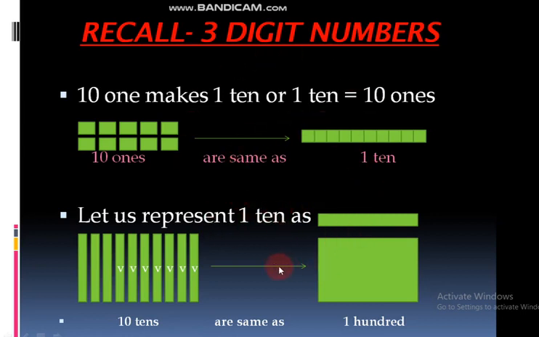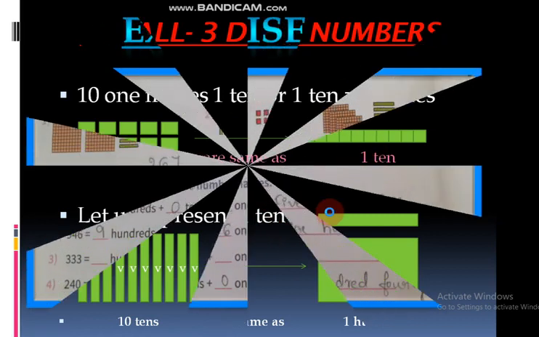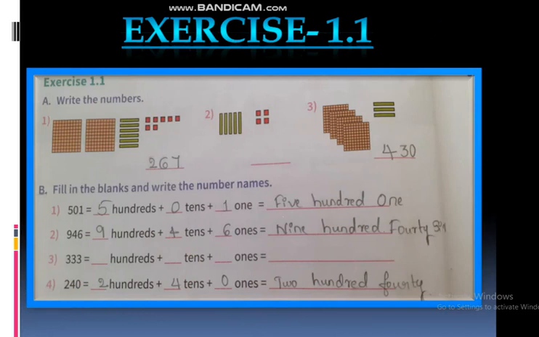About this, one small exercise is there. Let us discuss that exercise. See, in exercise 1.1, the first one is write the numbers. Here they have given boxes. See here, hundreds, 2 boxes are there. Then tens, how many boxes are there? 1, 2, 3, 4, 5, 6. And in ones place, how many boxes are there? 1, 2, 3, 4, 5, 6, 7. 7 boxes are there.